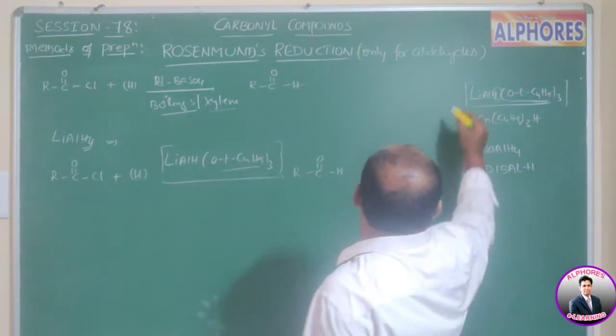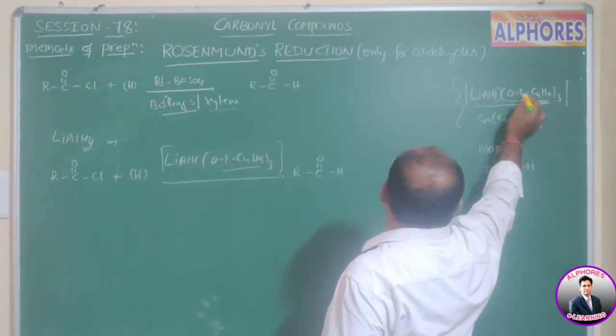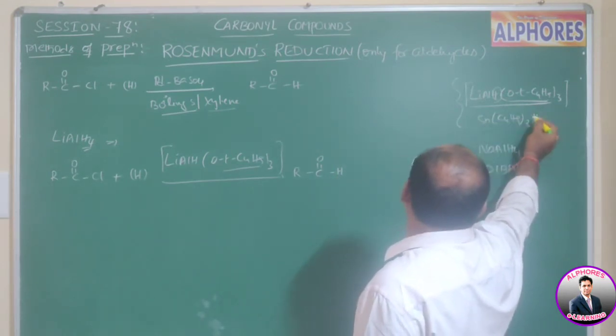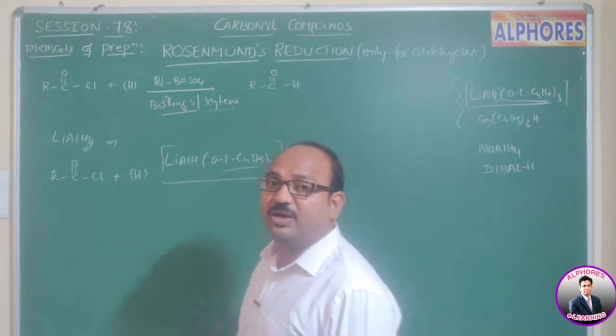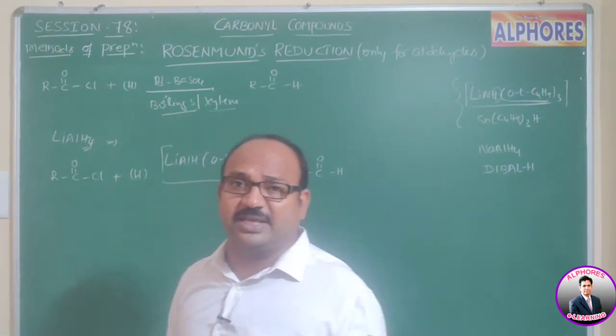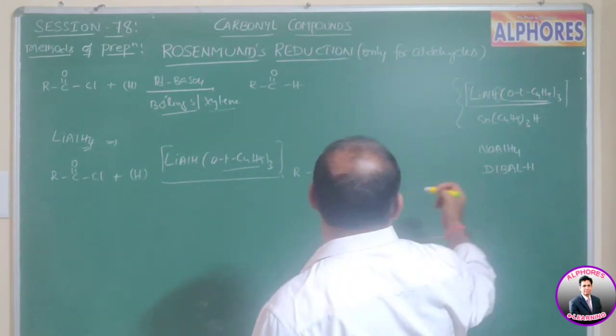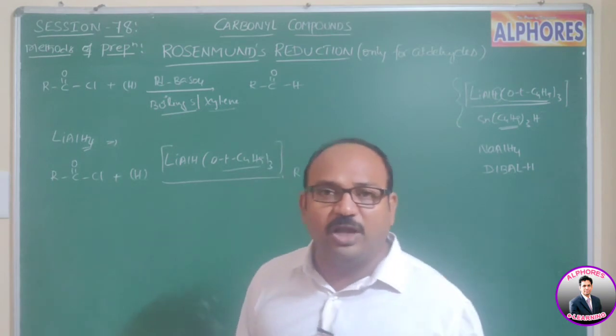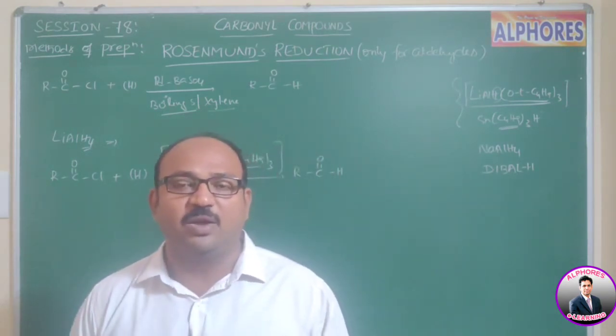Let us see here. When we are using tri-tertiary butyl lithium aluminum hydride or tri-tertiary butyl tin hydride, in SnH4, 3 hydrogens are replaced by 3 tertiary butyl groups. So in this case what happened? It can provide only one hydrogen, one hydride.